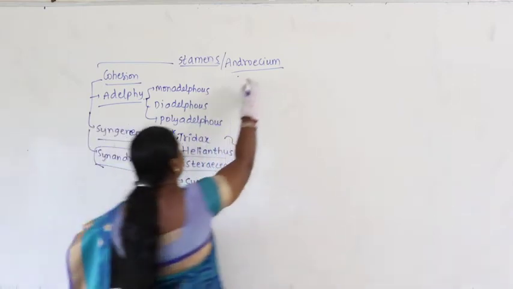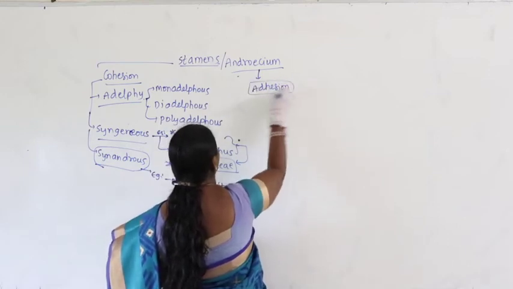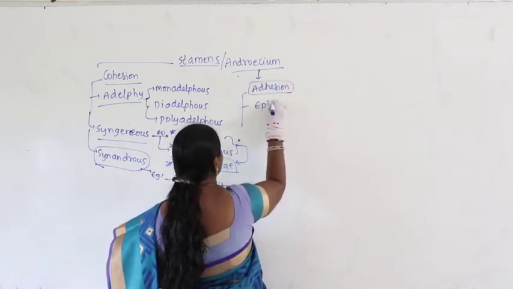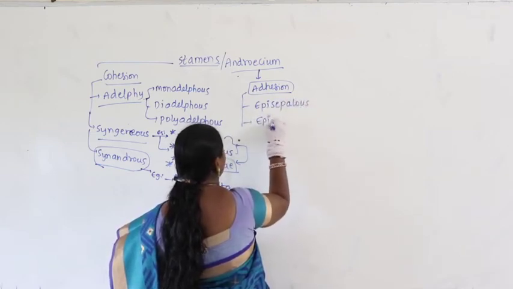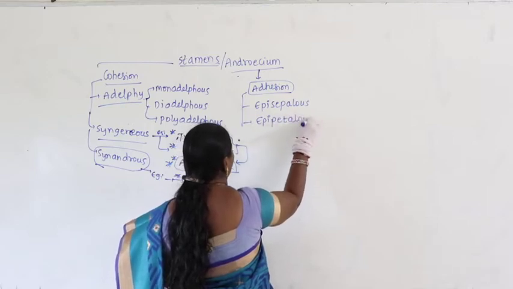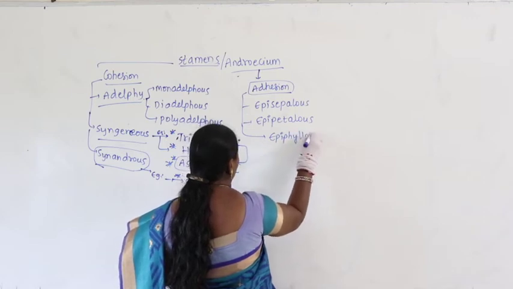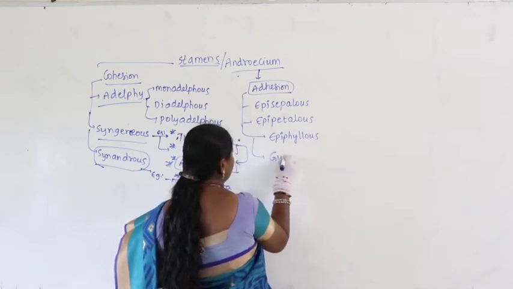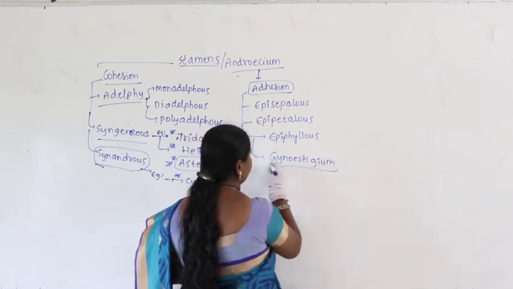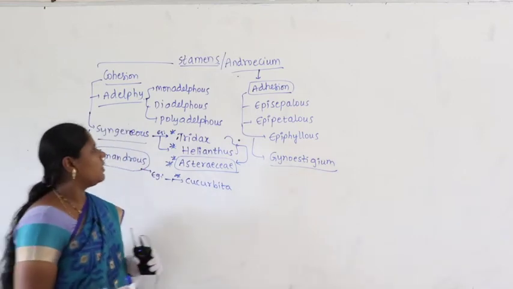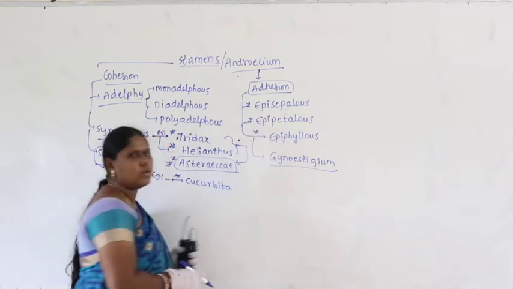Similarly, if you talk about adhesion, we discussed all other conditions like episepalous, epipetalous and epiphyllous. And the last one is gynostegium. So here if you look at episepalous, epipetalous, epiphyllous, we discussed all examples.